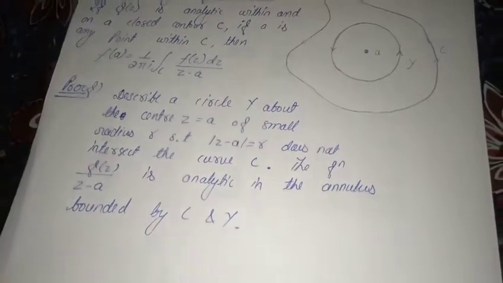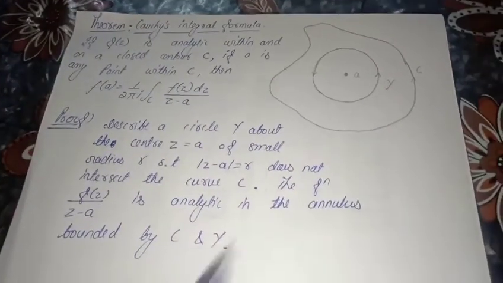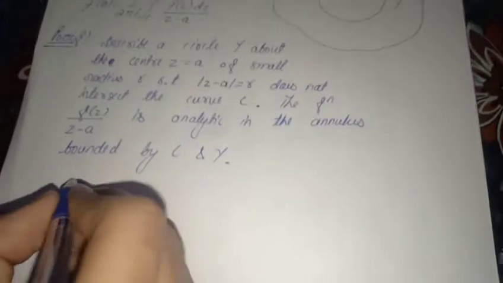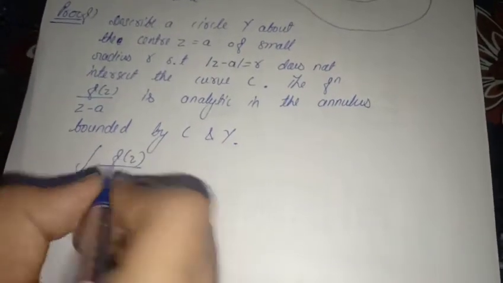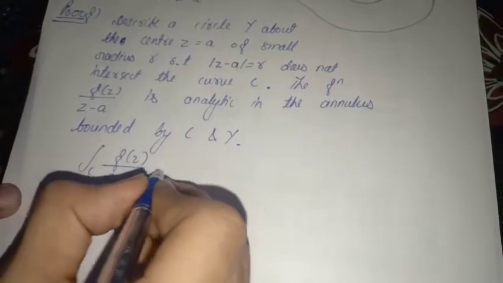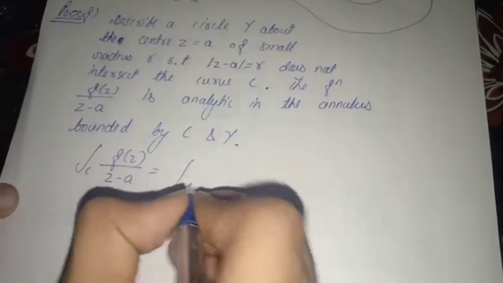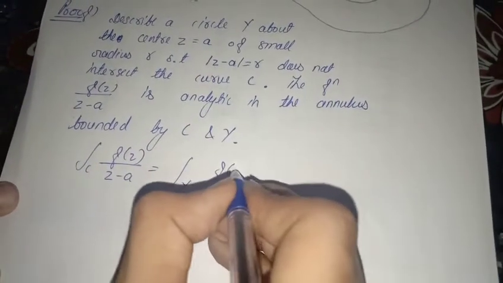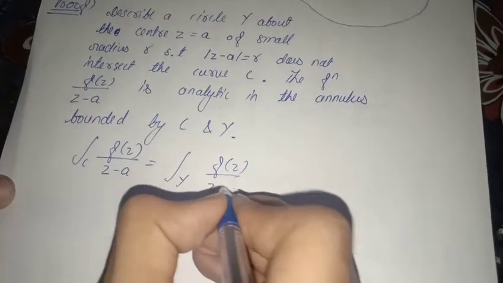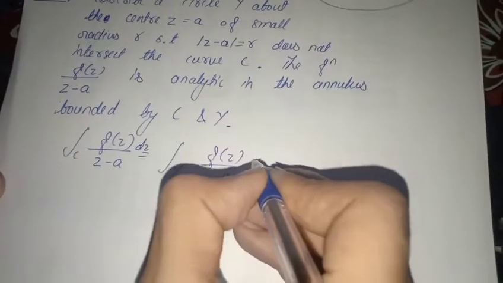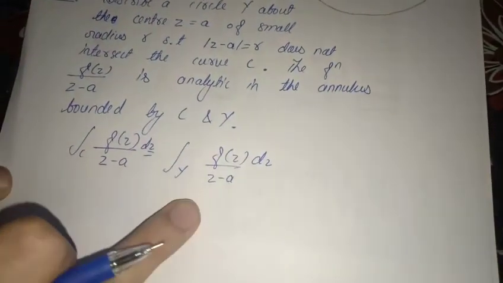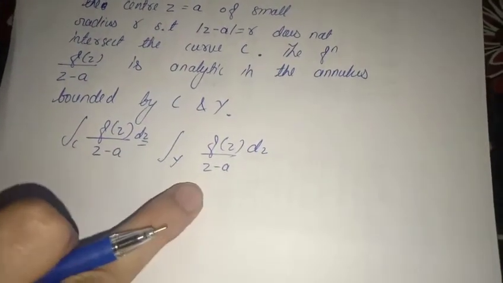We know that by the corollary of Cauchy's theorem, the integral over C of f(z) upon z minus a is equal to the integral over gamma of f(z) upon z minus a dz. This is by the corollary of Cauchy's theorem.